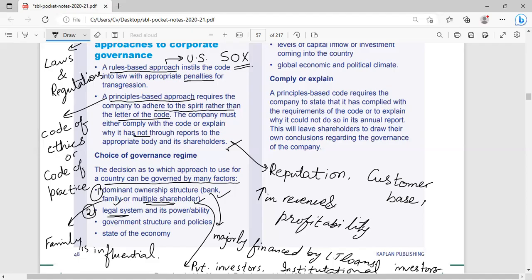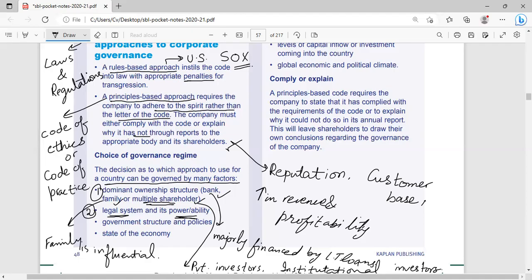And its power or ability. Power or ability means what is the power of the shareholders, or what is the power of the management. If management is more powerful than the regulatory authorities, then it is possible that management will try to dictate their own preferences over the laws and regulations given by the country.